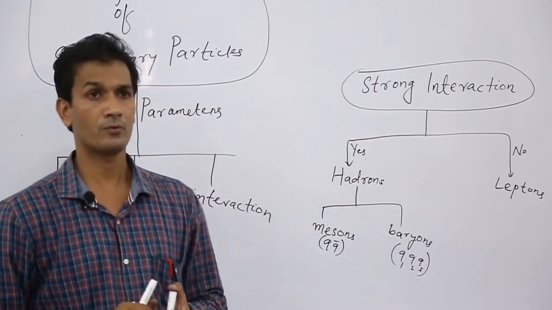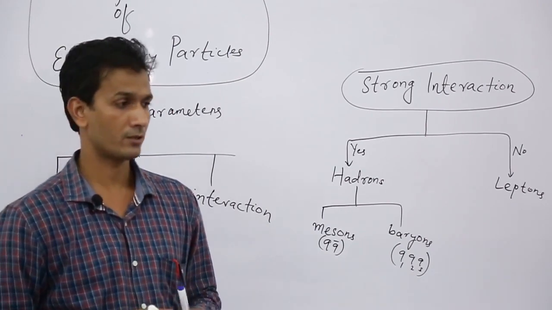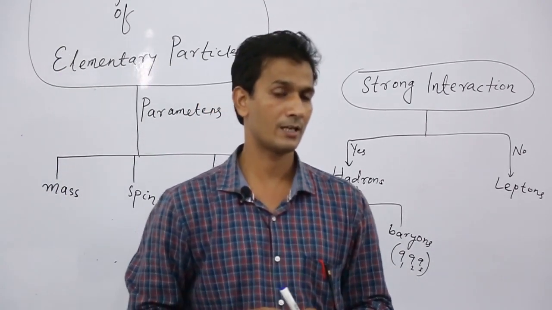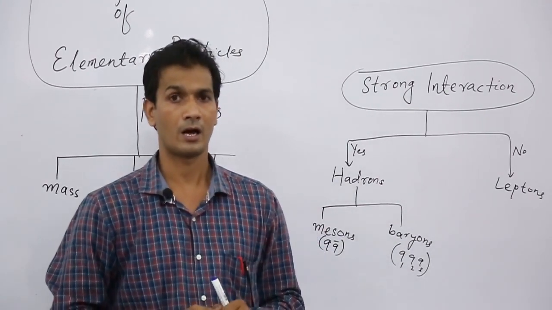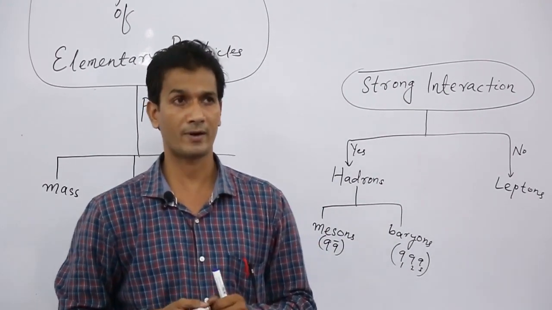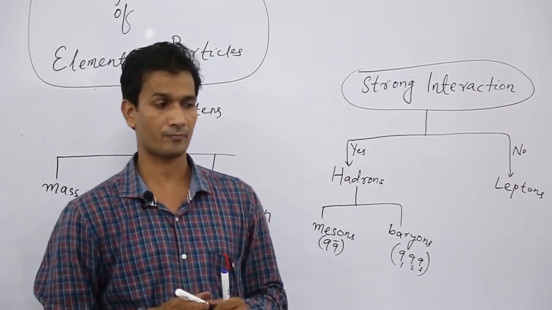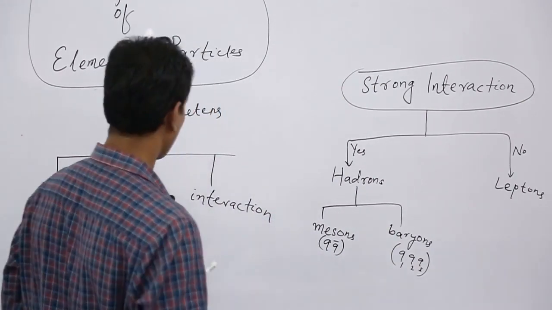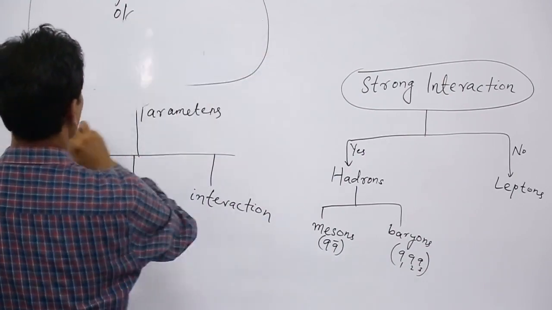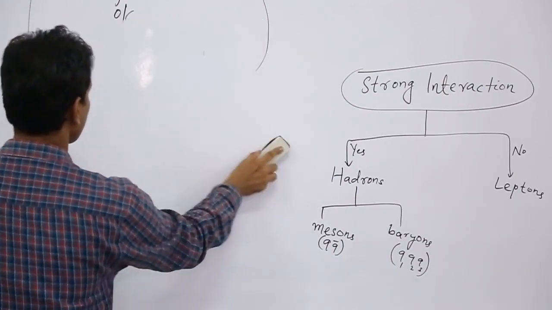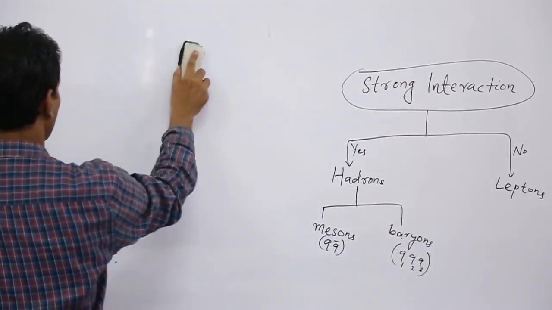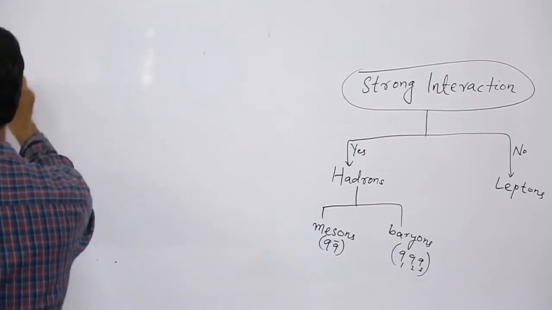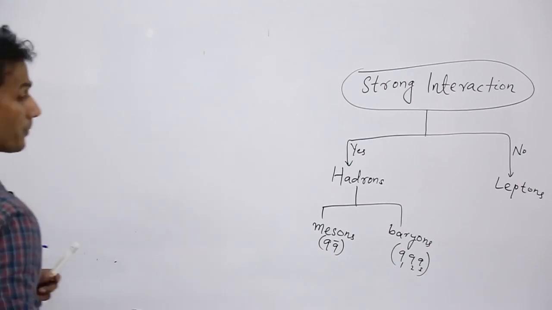Now we are going to discuss another thing, that is antiparticles. What are antiparticles? How do we define antiparticles? The concept of antiparticle was given by Paul Dirac.